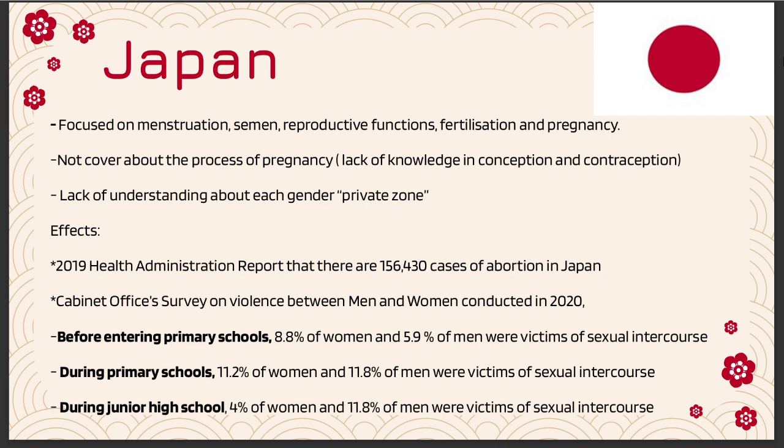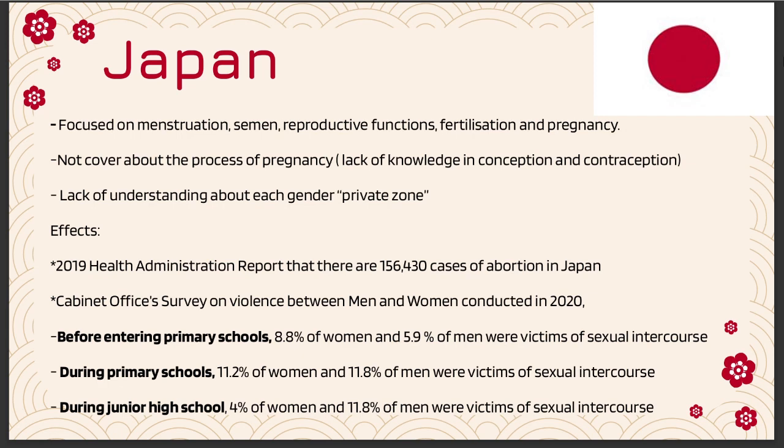And last one is of course Japan. Japan is kind of similar to America. They have the same sex education system, which only talks about the biological aspect, but they don't talk about consent, gender roles, or sexual diversity like the Netherlands. They also don't cover pregnancy, and people lack knowledge about their private zones.